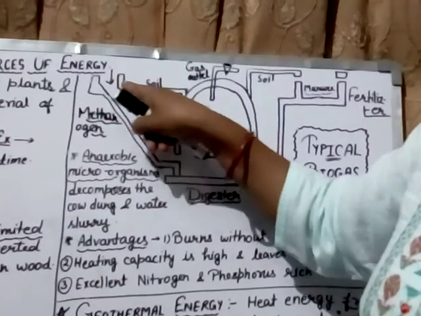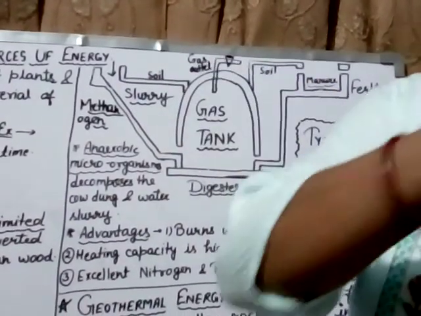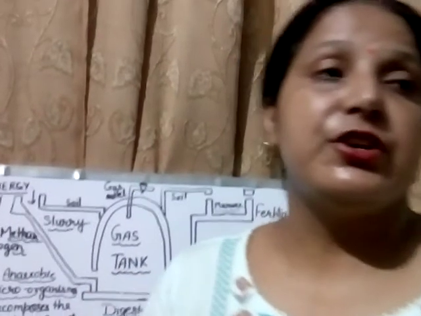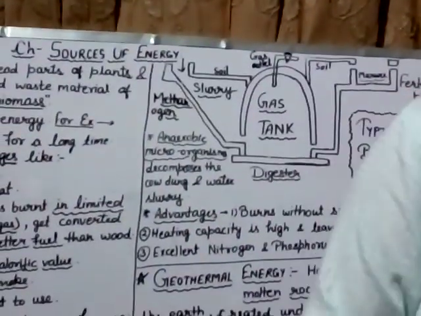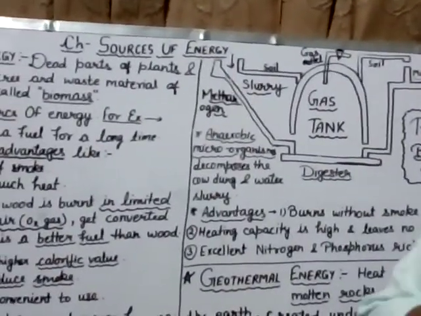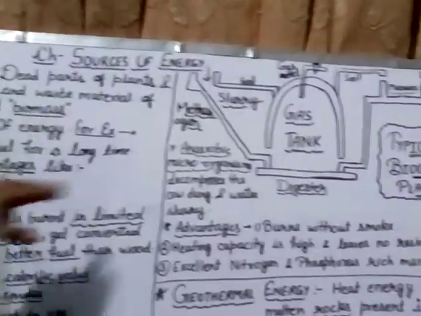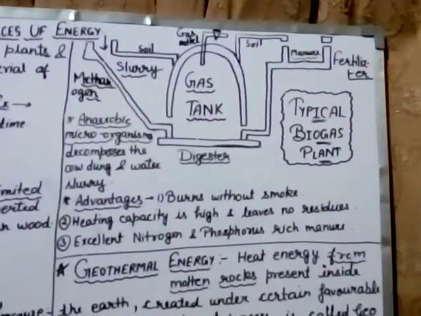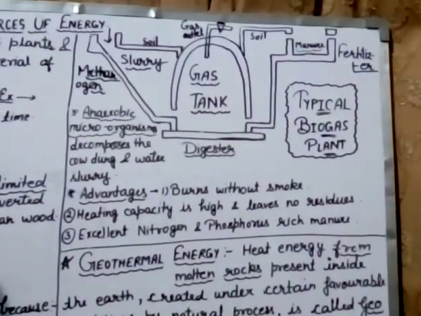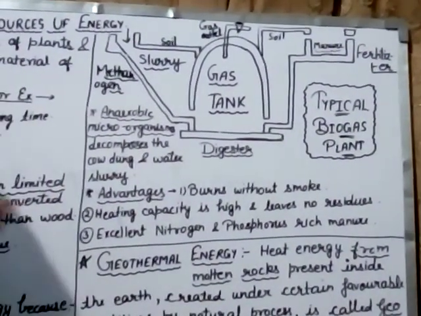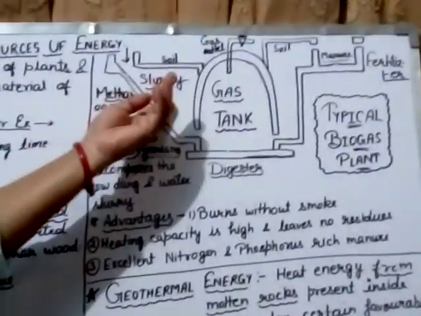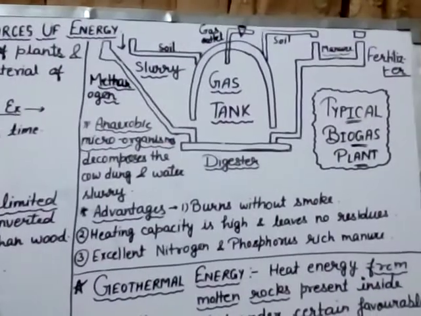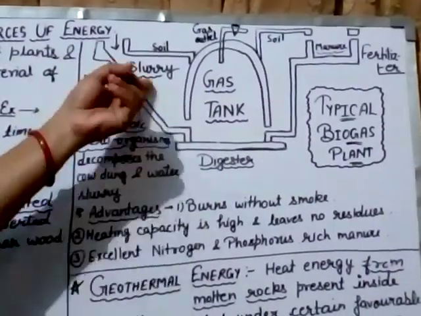Now this structure is covered with a thin layer of soil through which we keep it anaerobic, because in a biogas plant the condition will be anaerobic, then the methane gas will be produced. Now look here, what is slurry? The question arises here, what is slurry? Vegetable peels and fruit peels and cow dung plus some amount of water, when mixed with each other, the mixture is known as slurry.